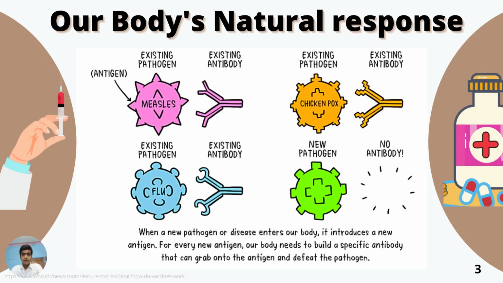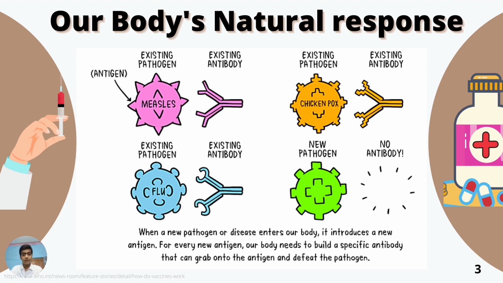Next, I will see how our immune system responds naturally. The immune system uses several tools to fight against infection. Now, our blood contains RBC and white blood cells. And in white blood cells, we have B lymphocyte, T lymphocyte, and macrophage. B lymphocyte mainly makes the antibody, and T lymphocyte kills the infected cell.